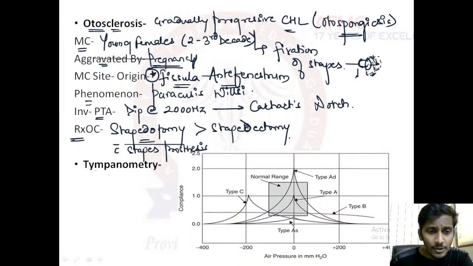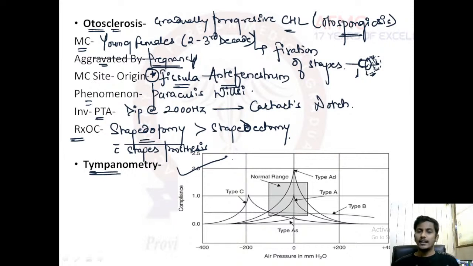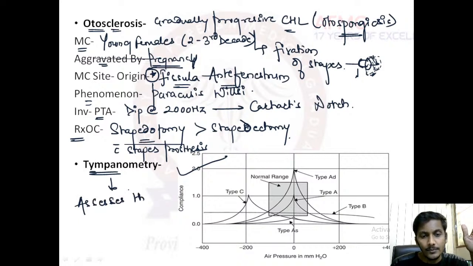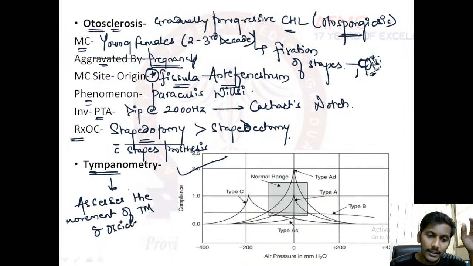Right. Then if we talk about tympanometry, guys, you need to know about tympanometry because this image has been asked multiple times in examinations. They always ask about tympanometry, right? Tympanometry usually has 5 curves. What does tympanometry assess? Please remember, tympanometry assesses the movement of your tympanic membrane and the ear ossicles. Their movement is assessed by tympanometry, right?